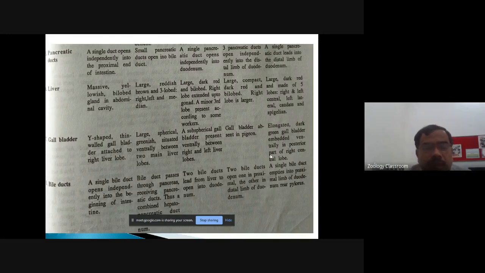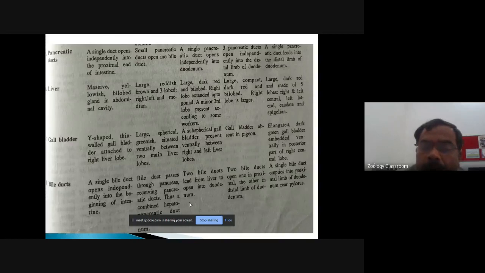In fishes, a single bile duct opens independently into the beginning of the intestine. While in the frog, the bile duct passes through the pancreas, receiving the pancreatic ducts. Thus, it combines to form the hepatopancreatic duct, which further opens into the duodenum.